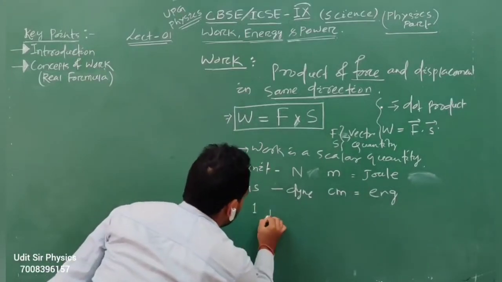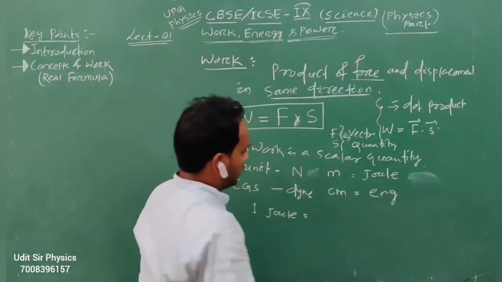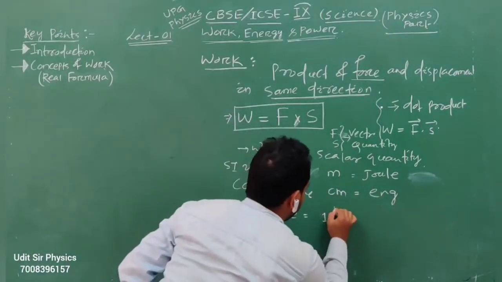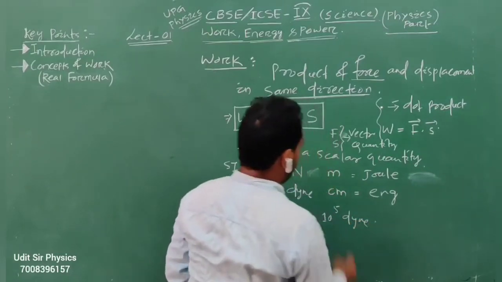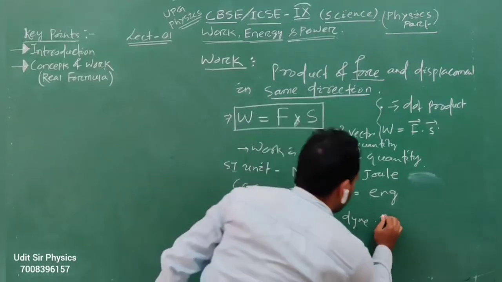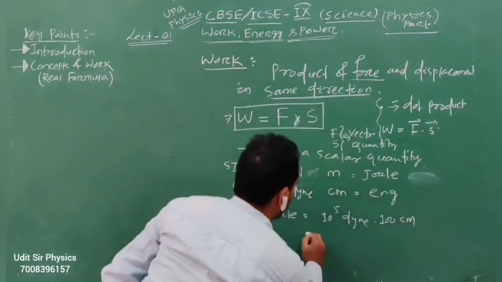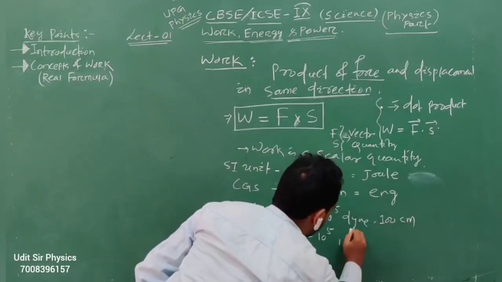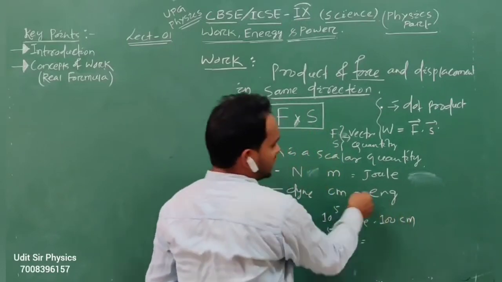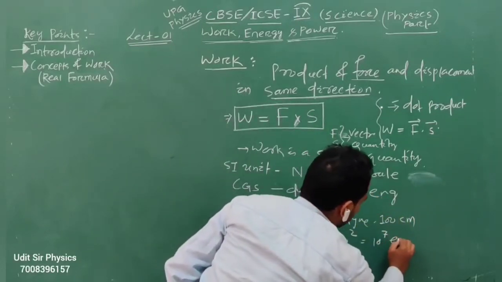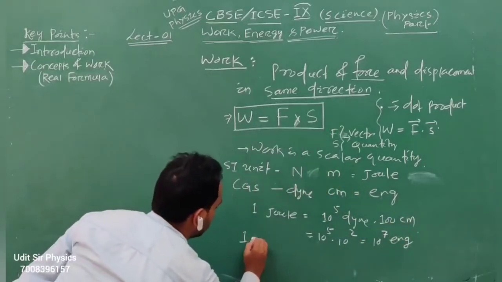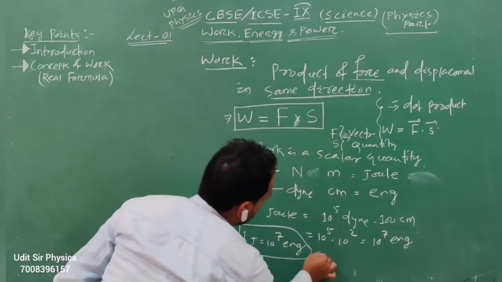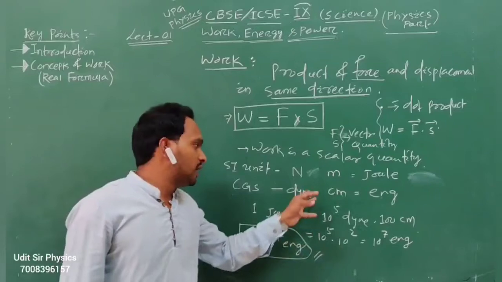So 1 joule, that is your 1 Newton, which is 10 to the power 5 dyne, and 1 meter, that is 100 centimeter. So 10 to the power 5 into 10 to the power 2 centimeter, that is your erg, then 10 to the power 7 erg. So 1 joule is equal to 10 to the power 7 erg. 1 joule contains 10 to the power 7 erg. That is your SI unit.